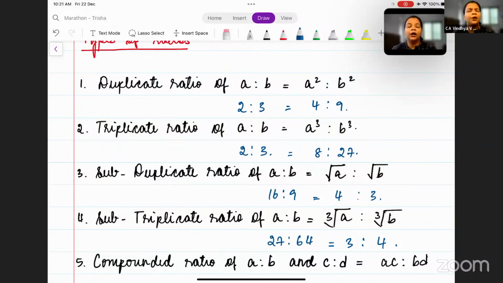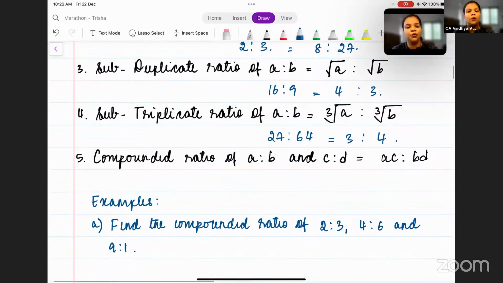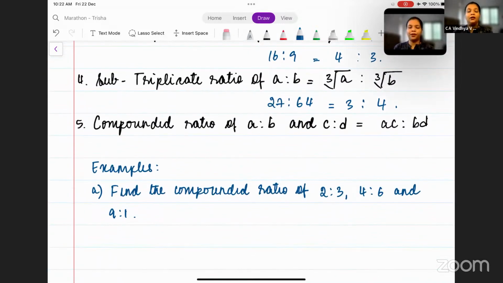Okay. Now, in the exam, direct questions on this will not be asked, but it will be asked with something else. When I say something else, like for example, the next concept, that is compounded ratio. Now, what is this compounded ratio? To find a compounded ratio, you should have more than one ratio. Only if you have more than one ratio can you find a compounded ratio.